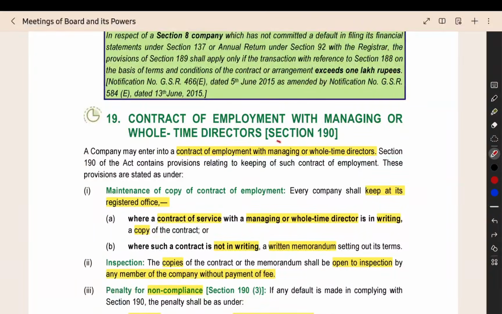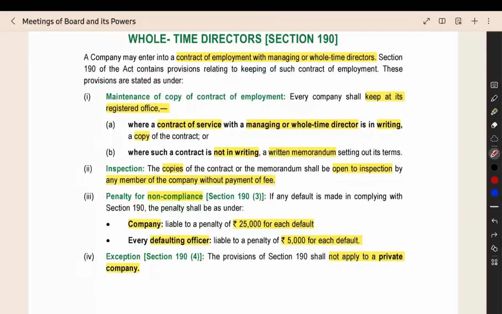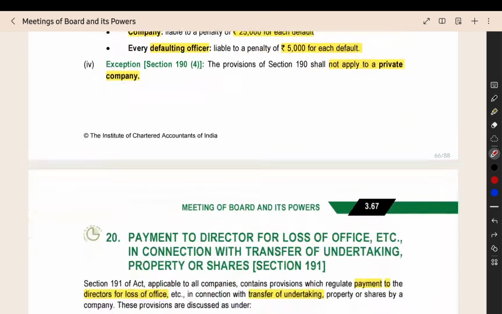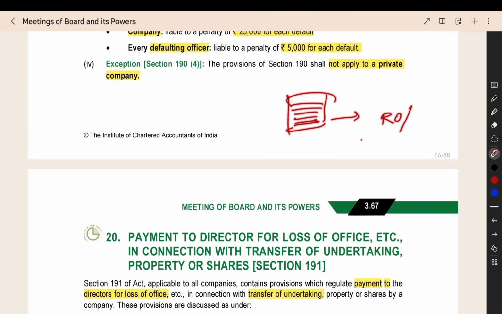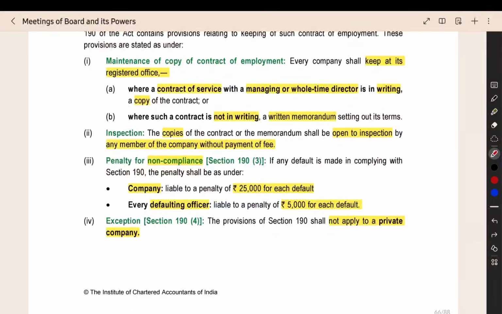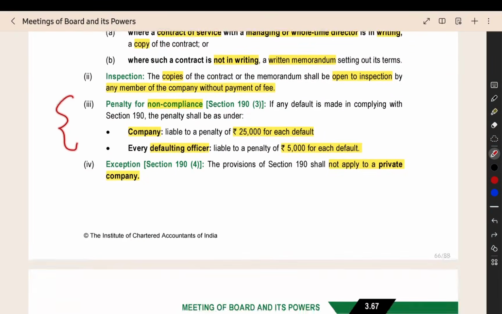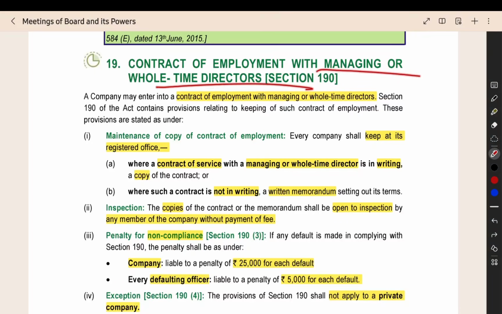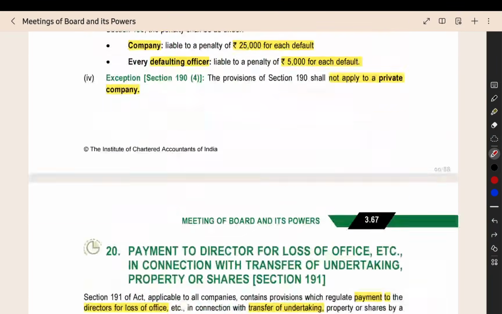The next section is section number 190, contract of employment with MD or WTD. Here, the contract that you are entering into with the MD or WTD should be in writing. But if it is not in writing, you have to prepare a memorandum and tell what are all the things that you have agreed. That should be kept at the registered office of the company. All the members should be allowed to view that particular agreement. Penalty for non-compliance they have given, and this will not apply to a private company. This contract with the MD or WTD will not be applicable to a private company.